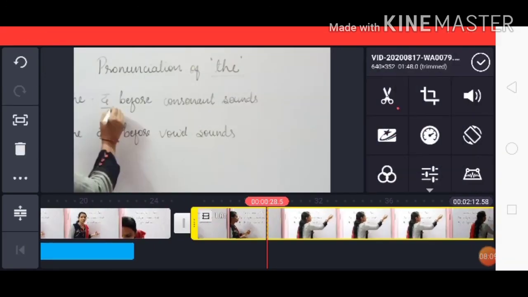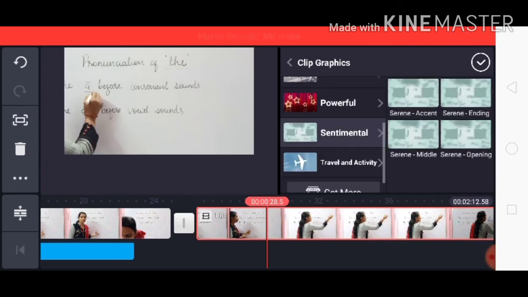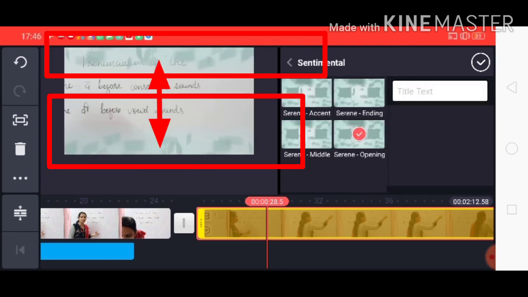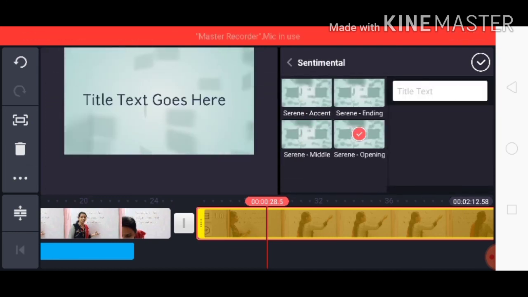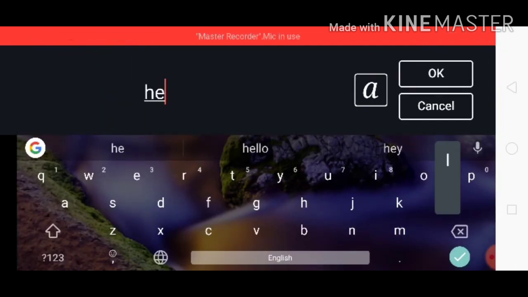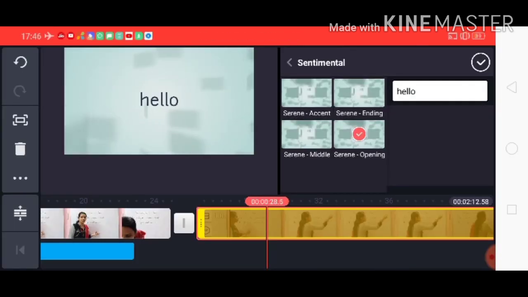Now let's move on to the next option, that is graphics with a star. See here, as soon as we click on this option, we can see many variations available here, and if we select one of them, the screen looks like this. Now you can use the title text. You can write something that you want to appear on the screen, and it will appear like this.